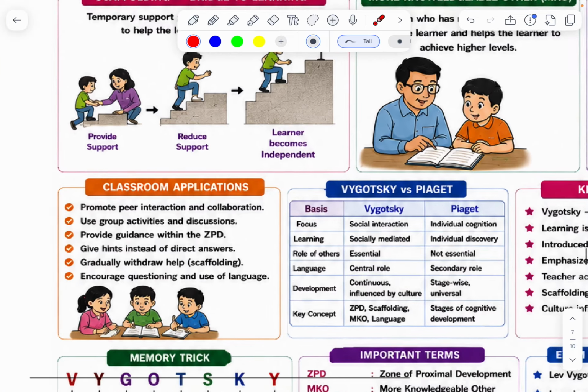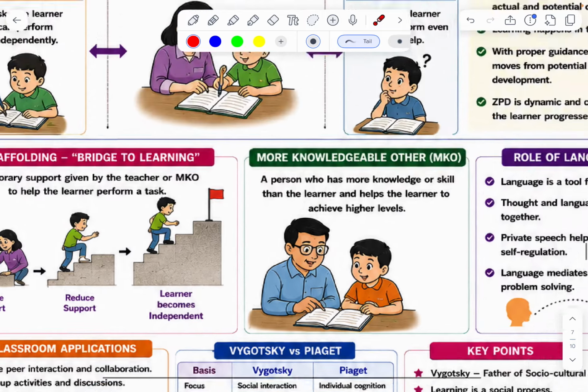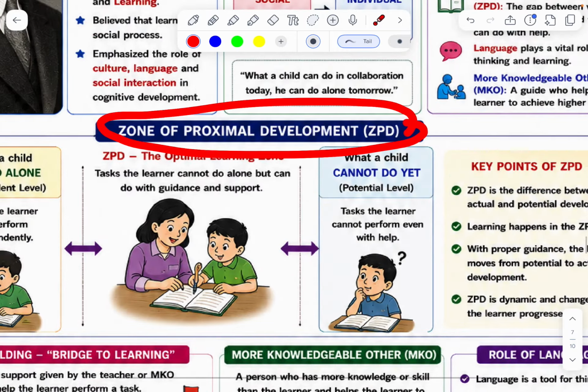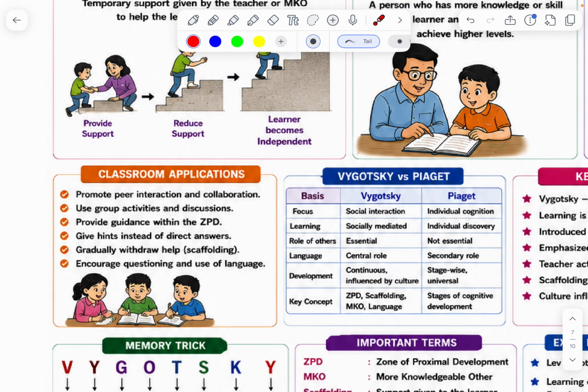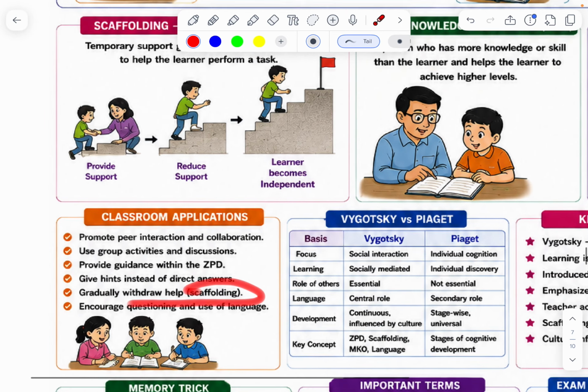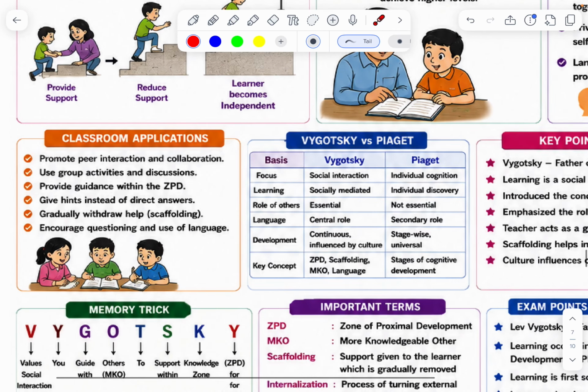Next, classroom applications. Promote peer interaction and collaboration. Use group activities and discussions. Provide guidance within ZPD, zone of proximal development. Gradually, with the help of scaffolding. First of all, what is scaffolding? Temporary support. Encourage questioning and use of language.